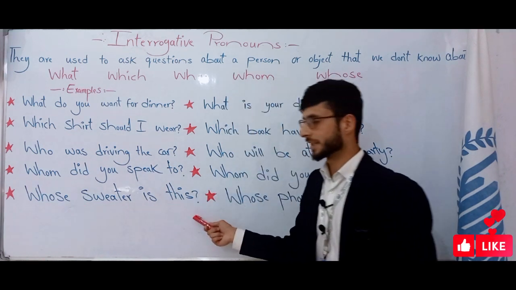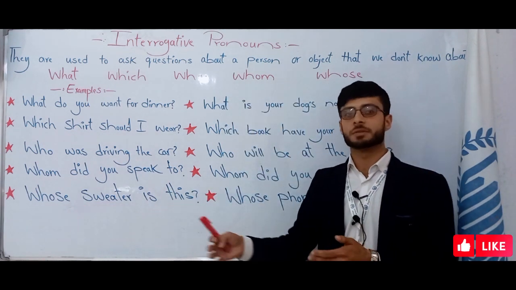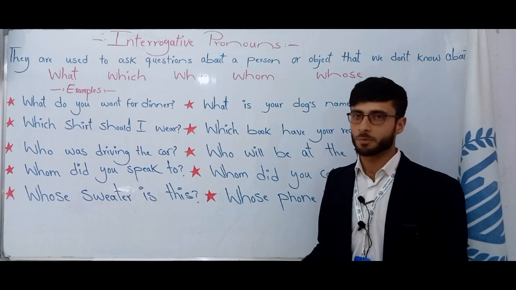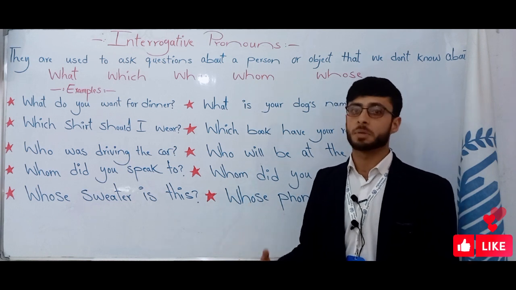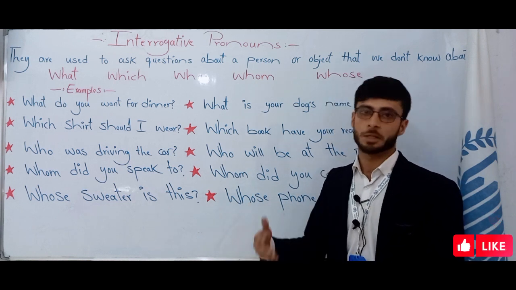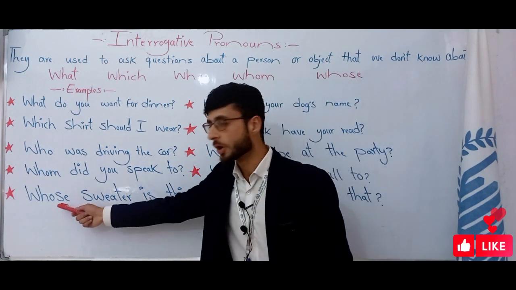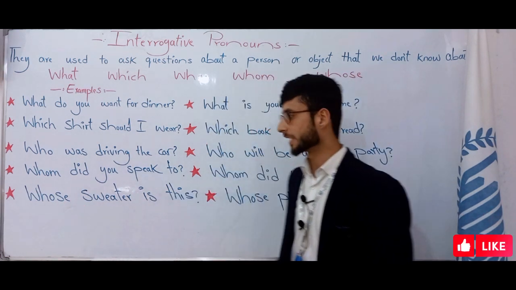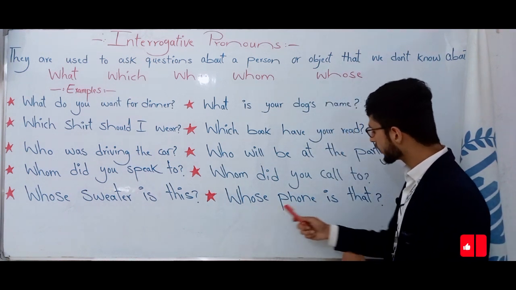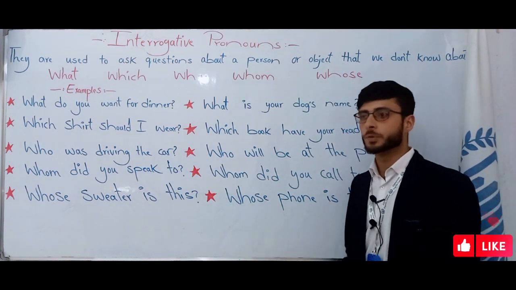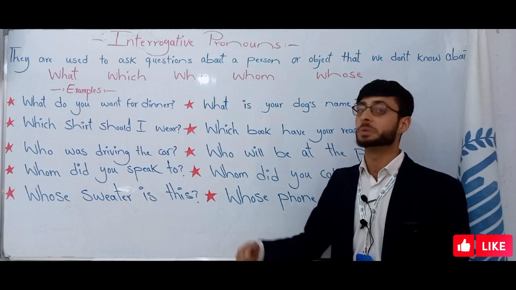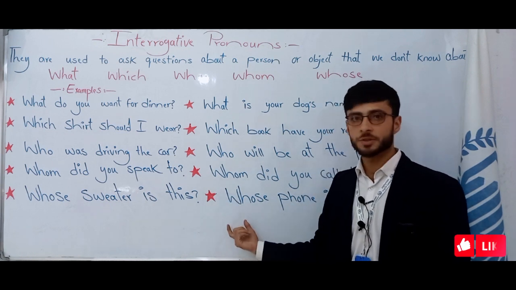Whose sweater is this? For example, there are some sweaters in here, or there's one sweater and I want to ask about the person who owns it. Whose sweater is this? Or the next sentence: whose phone is this? There is a phone in here, and we ask who it belongs to. In here we should use whose.